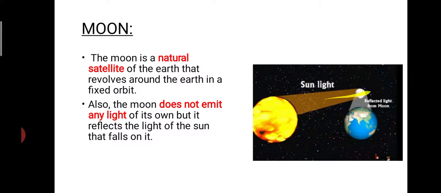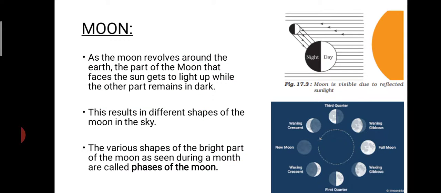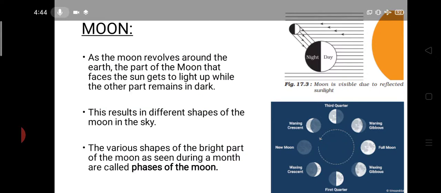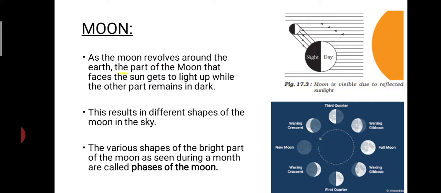The sunlight falls on the moon. It is reflected from the moon, and when we see it from the earth's surface, the moon appears to be glowing. So it is not actually the moon which glows, but the sunlight which is reflected by the moon. Now, this moon is always revolving around the earth, and the part of the moon that faces the sun gets lit up.